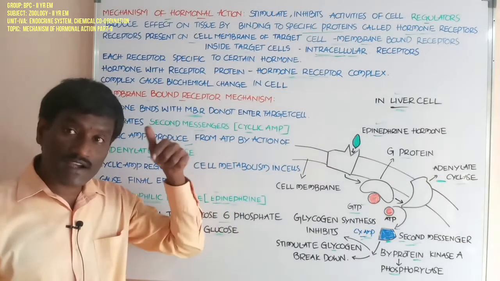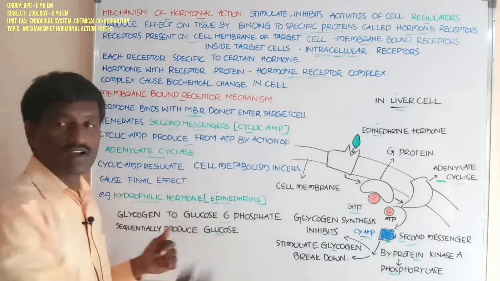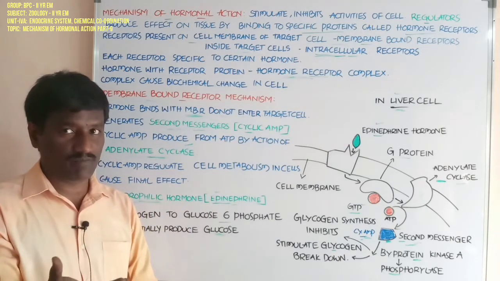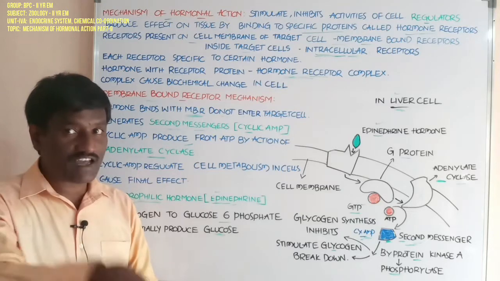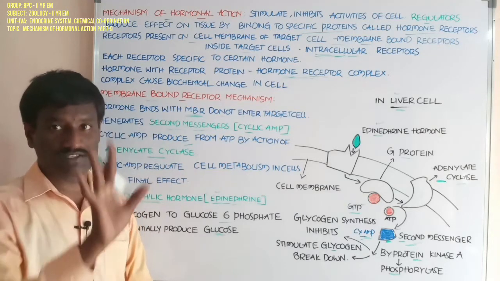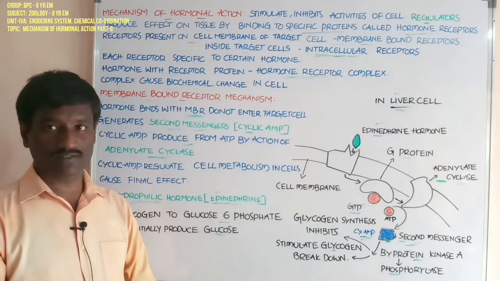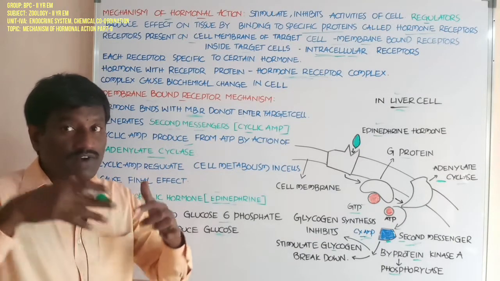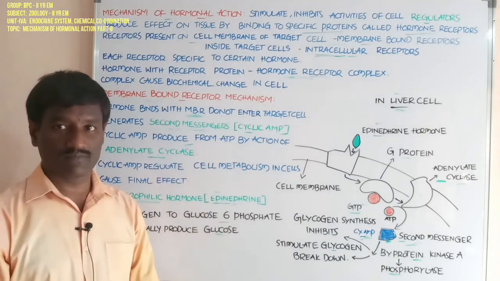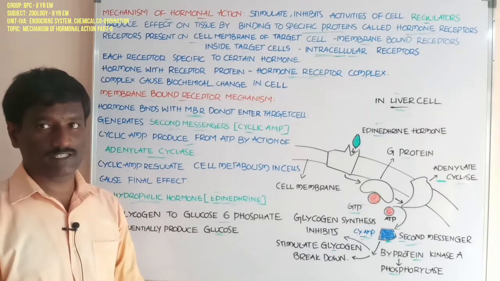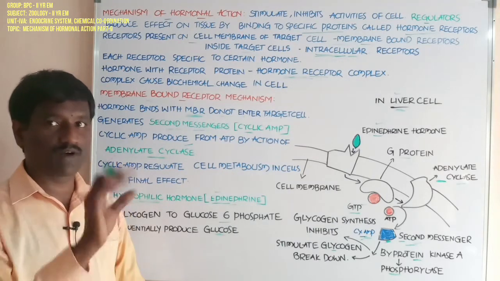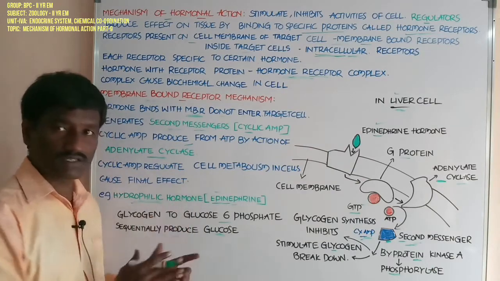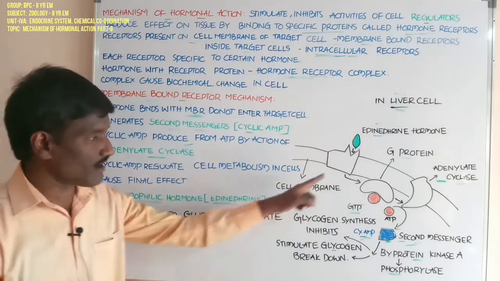It does not enter the target cell, yet it performs its action and generates metabolism in the inner part of the cell. It just attaches to the membrane-bound receptors and causes different types of metabolism, biochemical changes, and activities in the inner part of the cell. Okay, students, how does it work and show its function on the target cell?